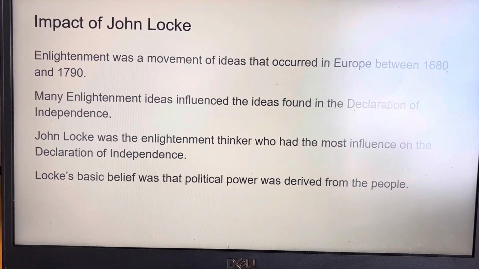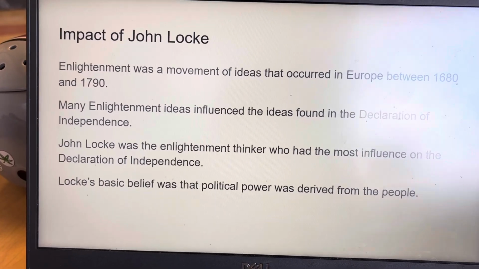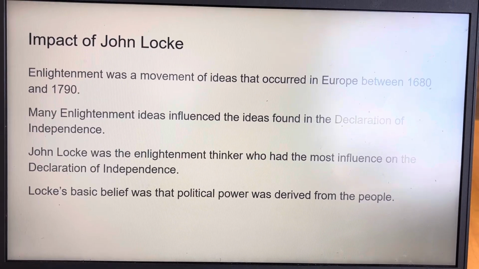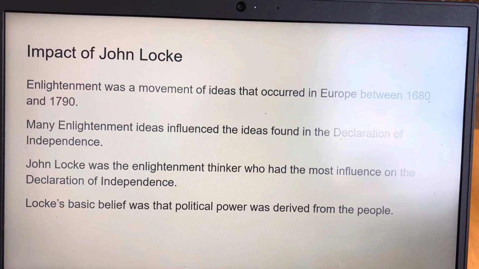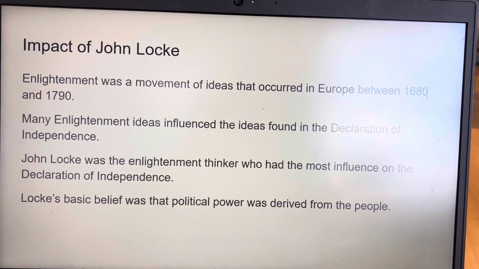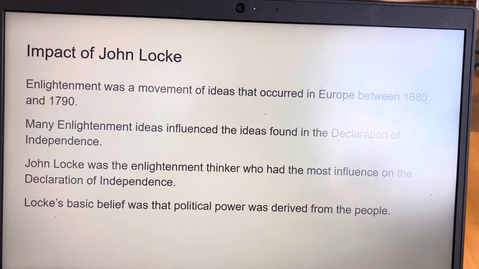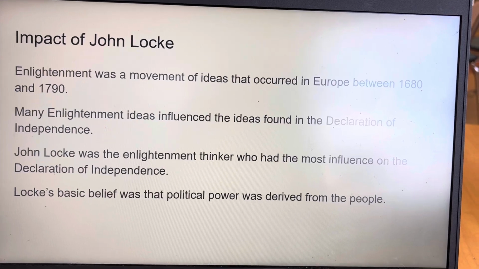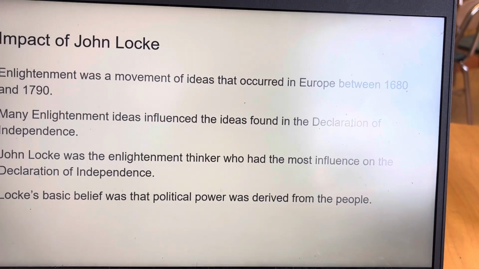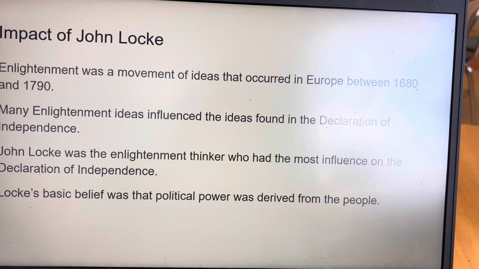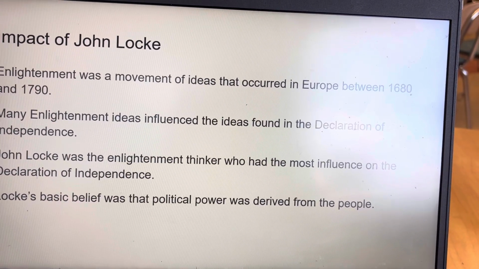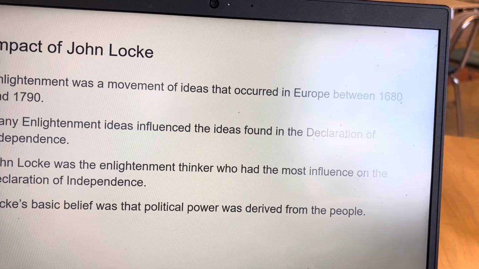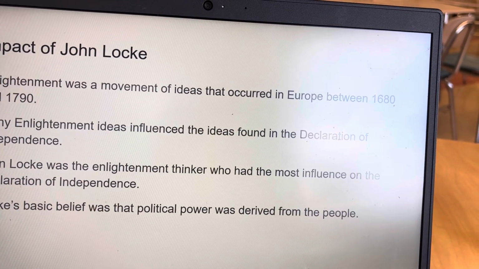The Enlightenment was a movement of ideas that occurred in Europe between 1680 and 1790. Enlightenment thinkers sought to apply reason to understand, explain, and even change the world. Many of these Enlightenment ideas influenced the ideas found in the Declaration of Independence. This document drew heavily on the beliefs of Enlightenment thinkers, especially those of John Locke. While a number of Enlightenment thinkers made important contributions to American government, it was Locke's influence that had the greatest impact. His ideas formed the foundation of the concept that all political power derives from the people.